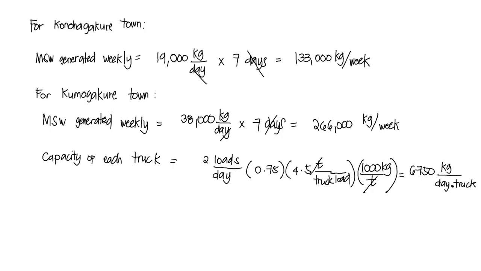Now, the next thing we are going to do is to determine the total collection demand that must be met by an unknown number of trucks. So 2 collections occur, effectively splitting the demand in half for each residence during the 5-day work week.